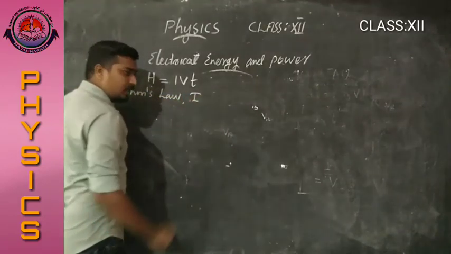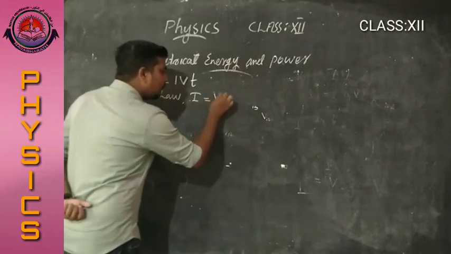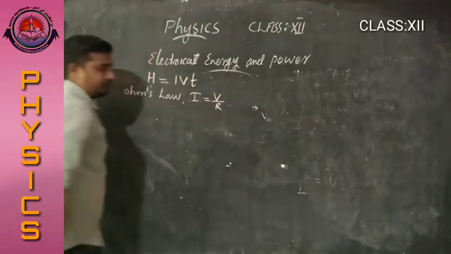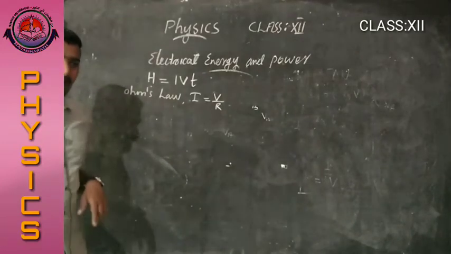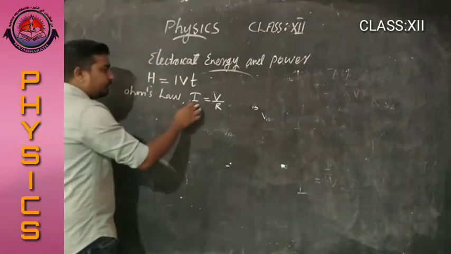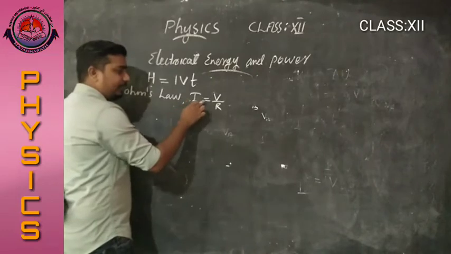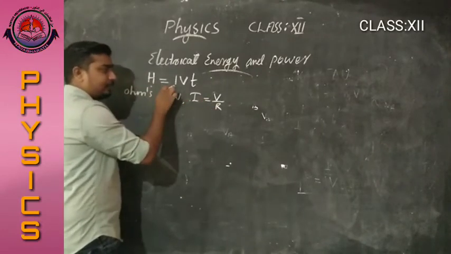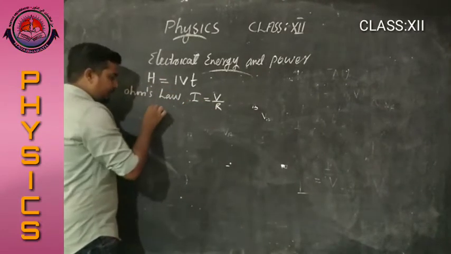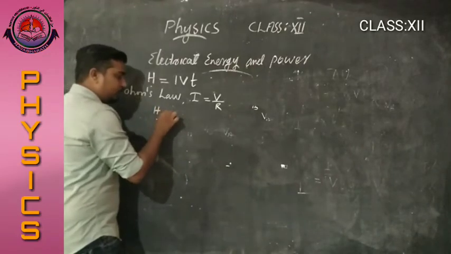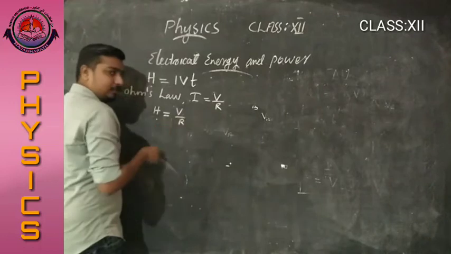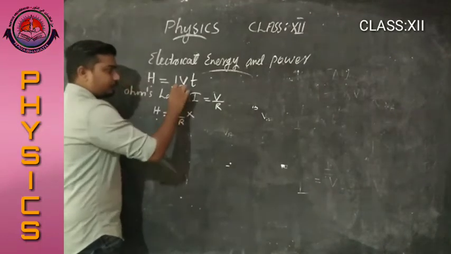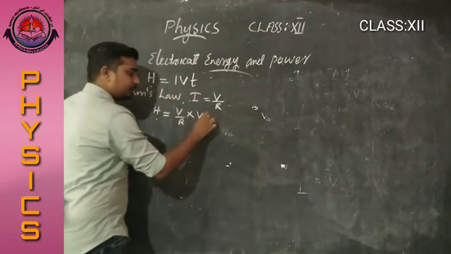I equals V by R. Substituting this value, I equals V by R, in this equation, we get H equal to I, that is V by R, into V into T.